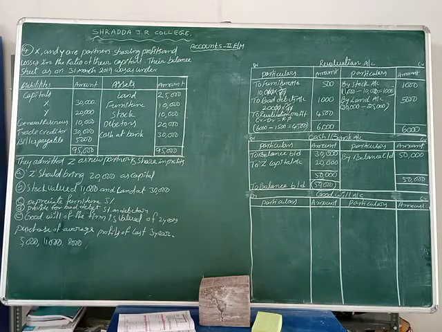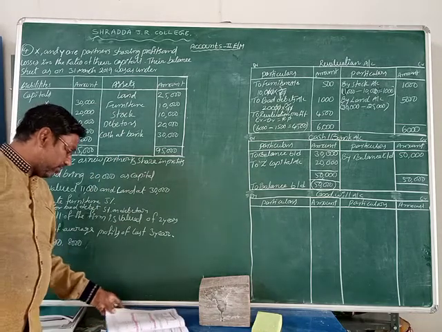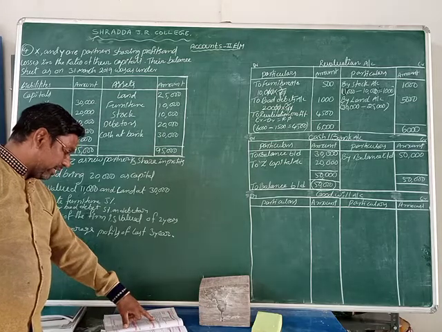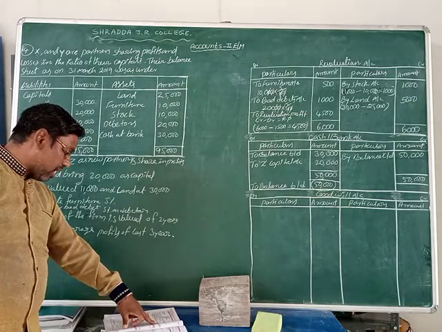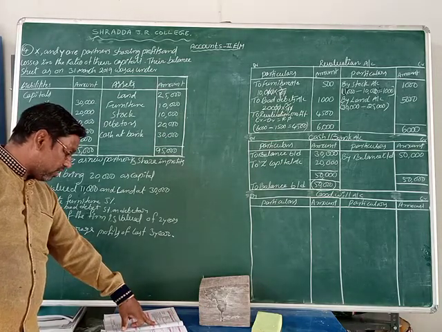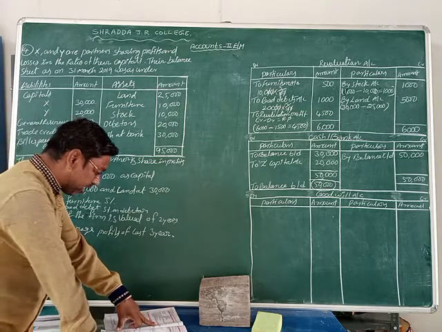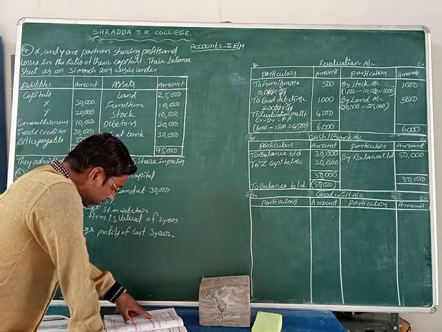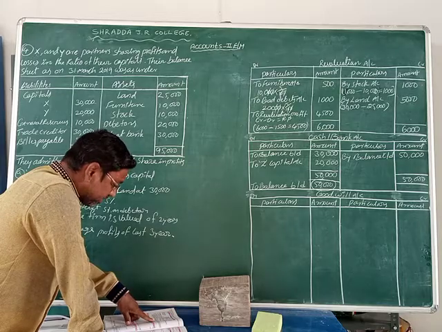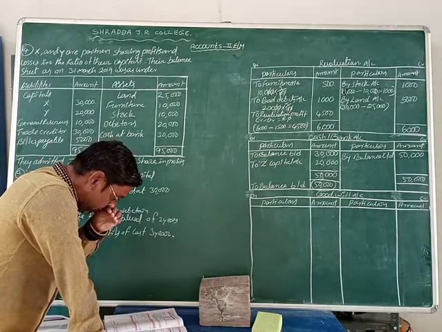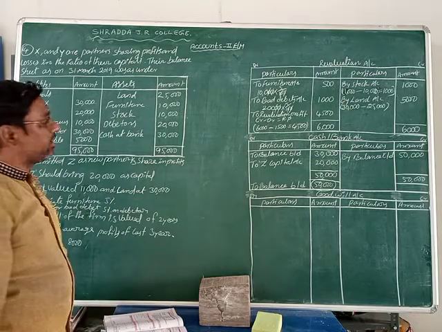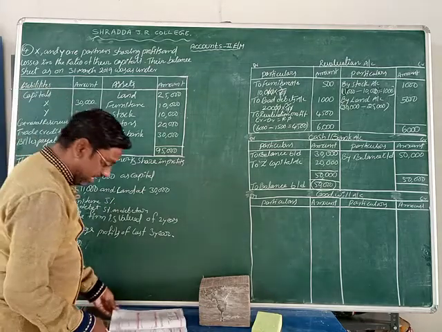What is given here? Goodwill of the firm is valued at 2 years' purchase of the average profit of the last 3 years. Profits of 5,000 rupees, 11,000 rupees, and 8,000 rupees are given. So now let us try and calculate the goodwill.